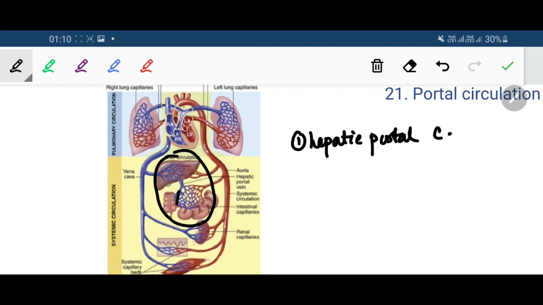So this first set of capillaries is collecting the blood from the gut, from the intestine, both large and small intestine. The first set of capillaries is collecting the blood from the GIT, spleen and pancreas, and then via the portal vein